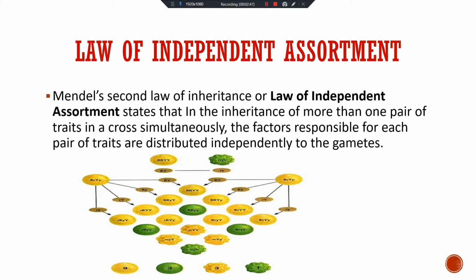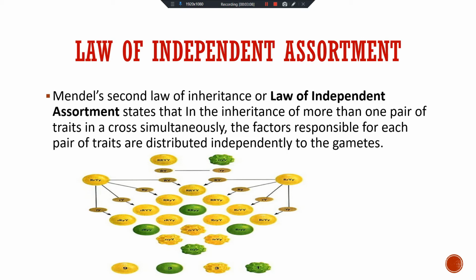So each and every character segregates and distributes independently, not depending on another. It is not that round combines only with yellow. No, round combines with green also, and wrinkled combines with yellow also.